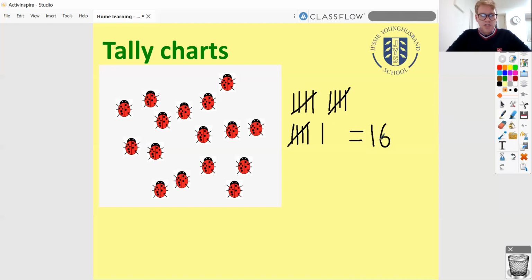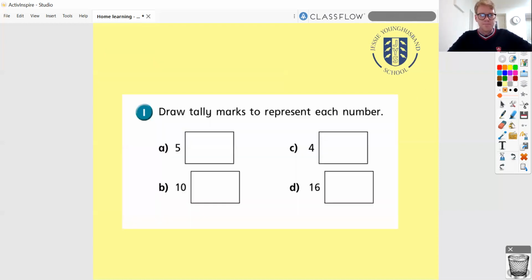So for today, there's just a little recap on tally charts. There's a few questions I'd like you to have a go at. One thing I would really encourage you to do is maybe you can use this skill around the house today. Can you make a tally chart of how many toy unicorns you've got, or how many goals you score on FIFA today, or how many backflips you did on your trampoline in the back garden? Whatever you want to count up in a tally chart, you try and use and apply this skill today. See if you can maybe do a tally chart of the number of chips on your plate at dinner. However you want to do it, try to use some tally charts today. But first of all, here are your questions.